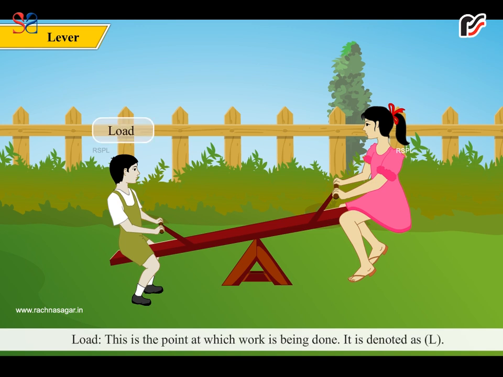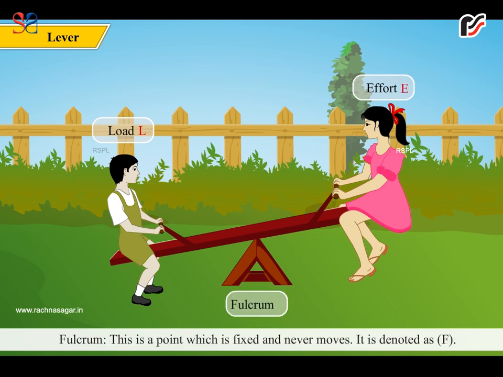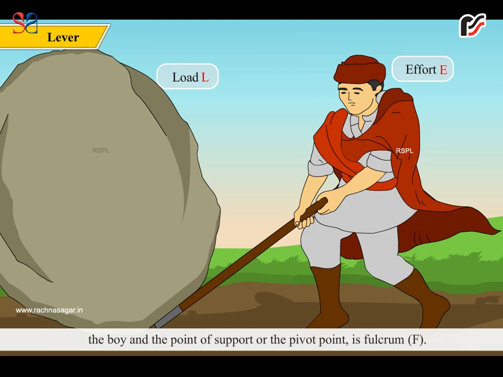There are three important points in levers, which are load. This is the point at which work is being done. It is denoted as L. Effort. This is the point where we apply force to do the work. It is denoted as E. Fulcrum. This is a point which is fixed and never moves. It is denoted as F. In the figure given above, the big rock is load, L. The effort, E, is the force used by the boy, and the point of support or the pivot point is the fulcrum, F.